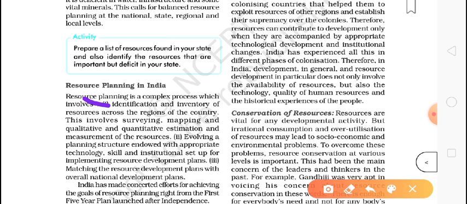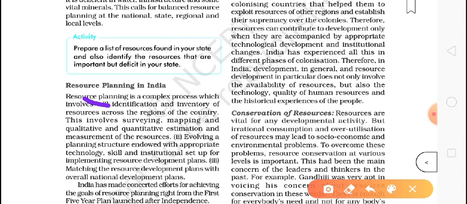For this we need a survey, we need to do mapping, and we need qualitative and quantitative assessment and measurement of the resources. It means we need to see where we have more resources, in which state demand is more, and where we need to give supply. We have to see all these systems. It is very complex, it is very difficult actually.